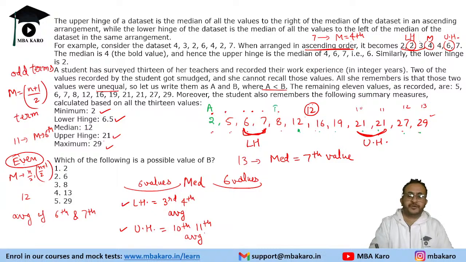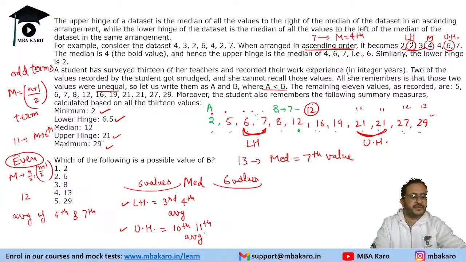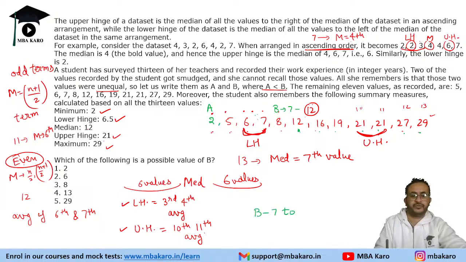So b is from 7 to 12, because if you make b smaller than 7, the lower hinge will be hampered. So lower hinge we cannot change, so b is from 7 to 12. That is what we get from the given information.